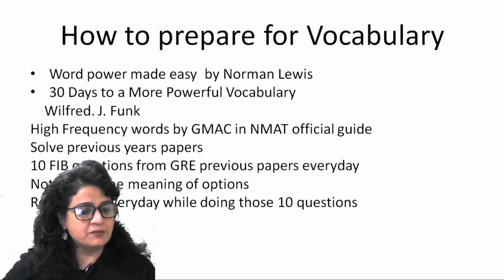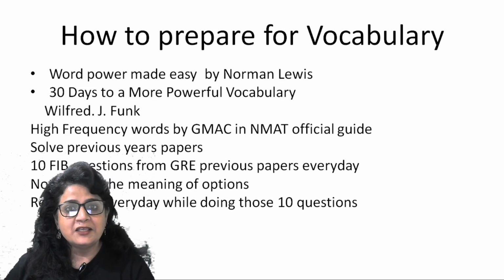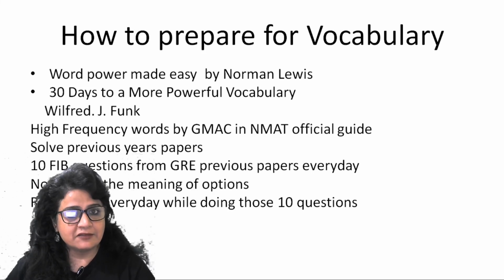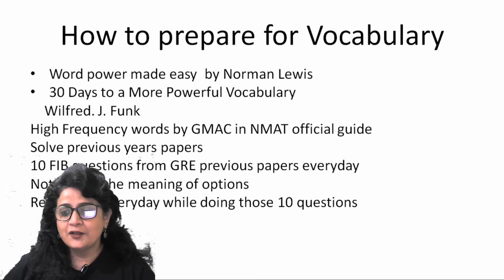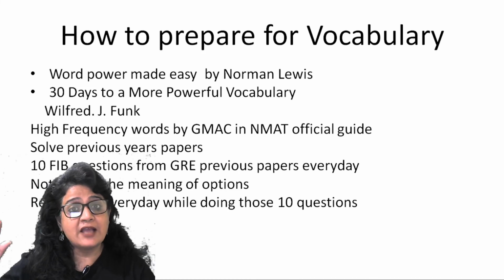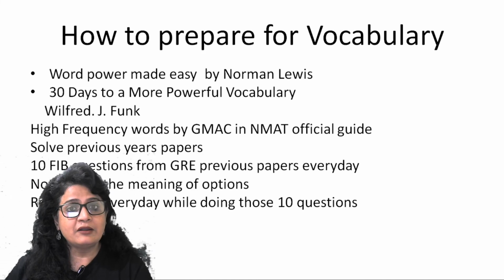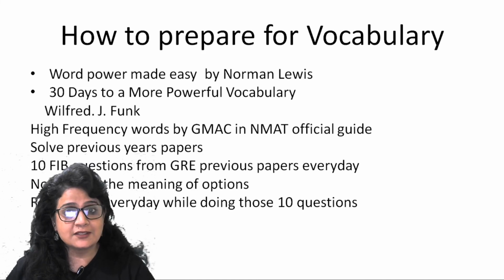Now, the very important part, how to prepare for vocabulary. As I have been giving you the examples of Norman Lewis, please start using that book extensively, right? For good reason, this book has been used in language preparation, especially for vocabulary preparation, for ages.